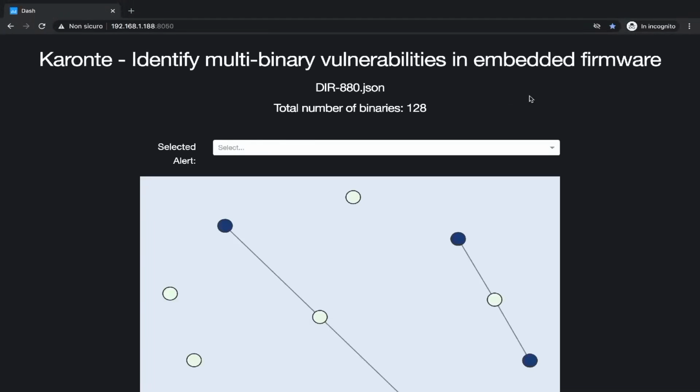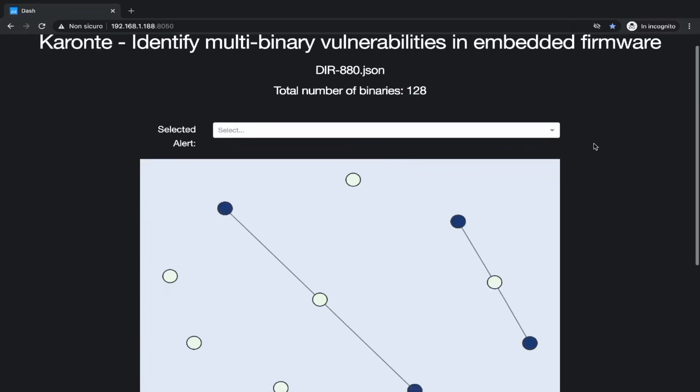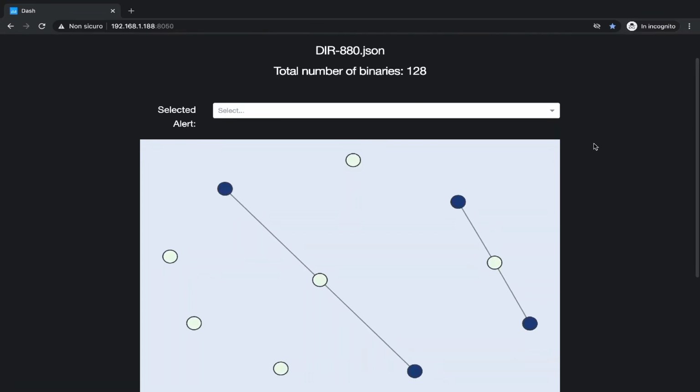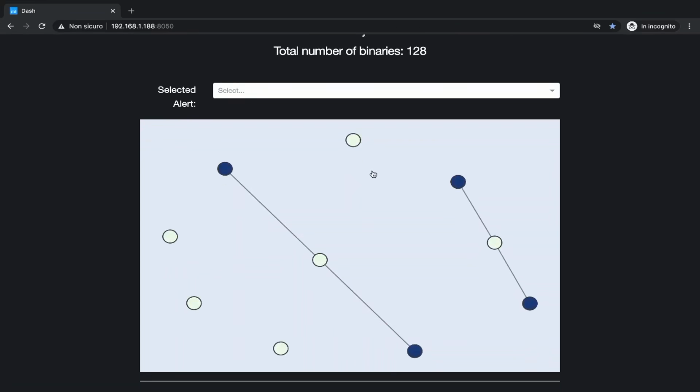So we can see here that this specific firmware image contains 128 binaries. Of course, and luckily, not all of them process user input, so we can see a rather simple binary dependency graph shown in this picture. The light nodes are the border binaries, and we can see how these programs communicate with other binaries.